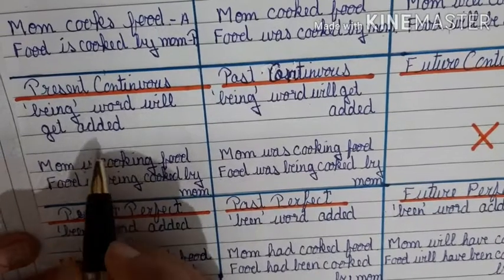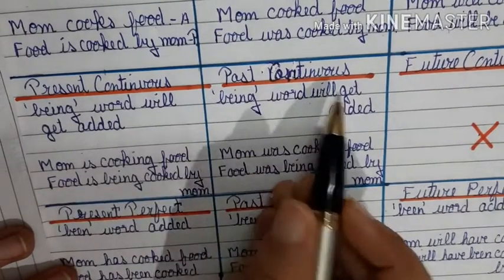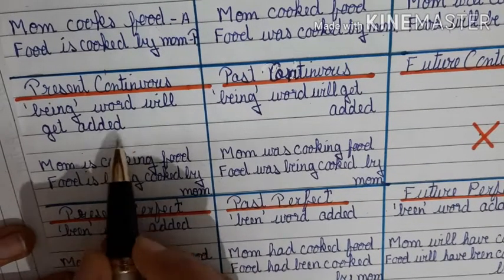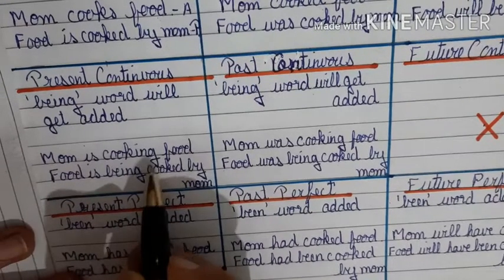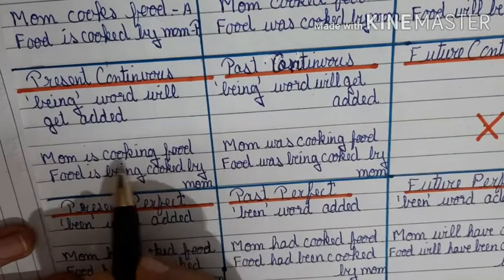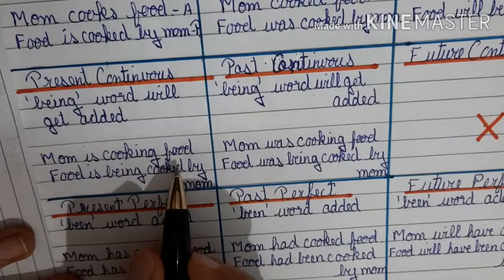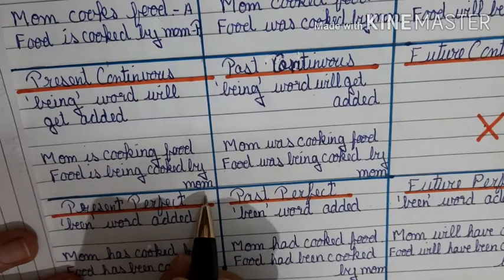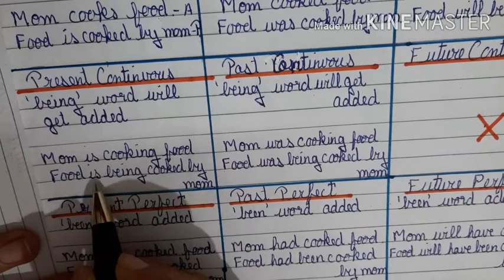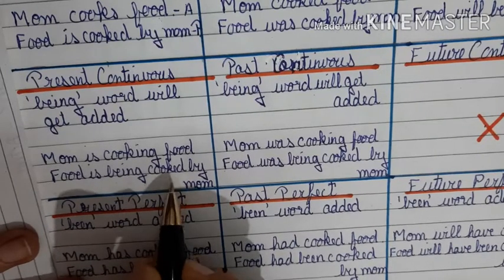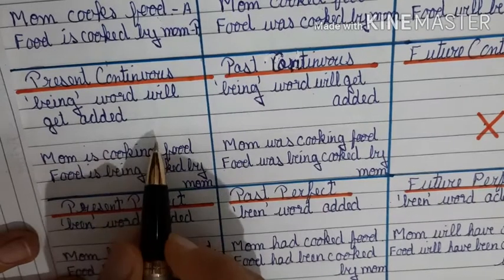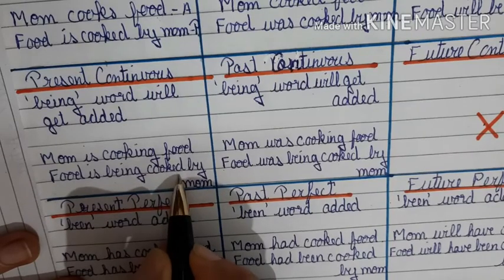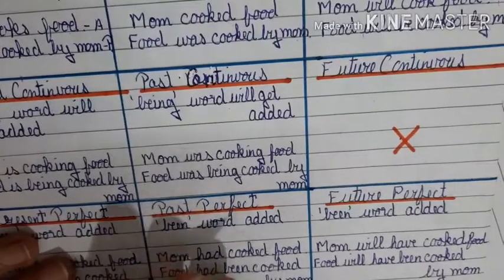Next tense, present continuous, then past continuous and future continuous. In present continuous, the word being will get added. Let's see its basic rule. Mom is cooking food. Now let's change this into passive voice. Food is being cooked by mom. What have we changed? Is cooking has been changed into is being cooked. So the rule says the word being will get added, and the verb will get changed into the third form.